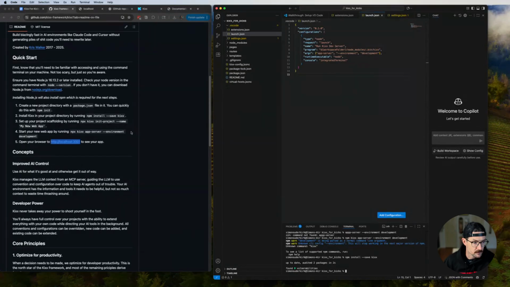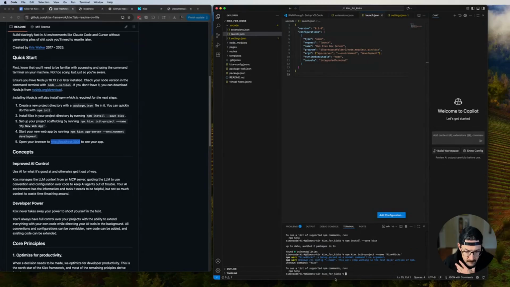Set up your new scaffolding by npm kixx init project --name kixx-for-kixx. Okay. Warn, kixx-for-kixx is being parsed as a normal command line argument. Unknown CLI config. This will stop working in the next version of npm. Unknown command kixx.